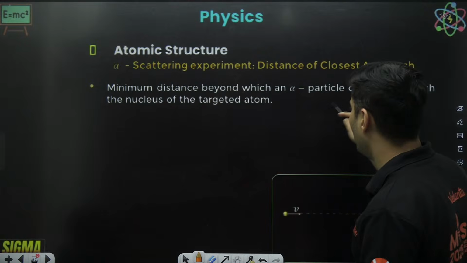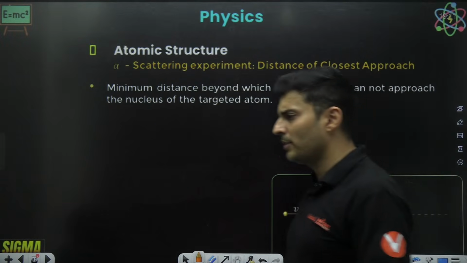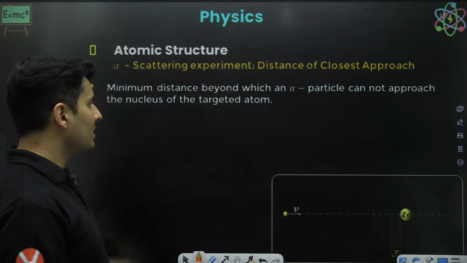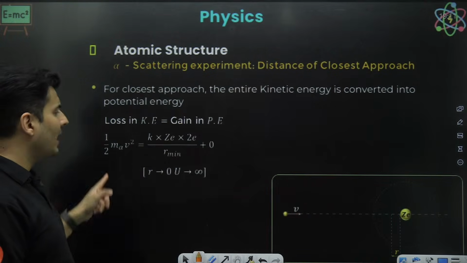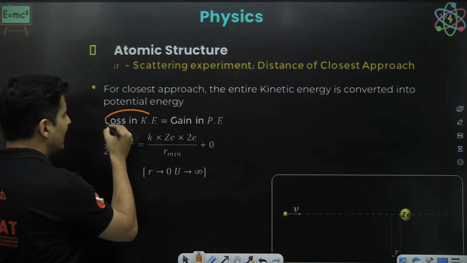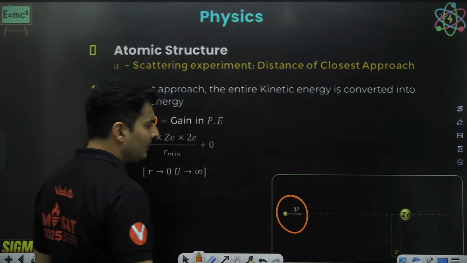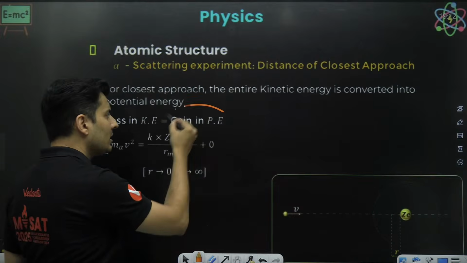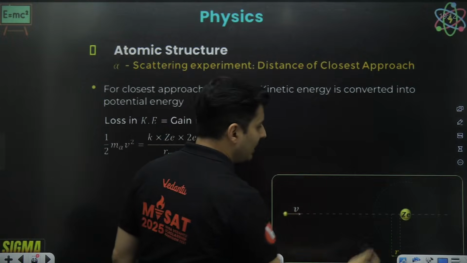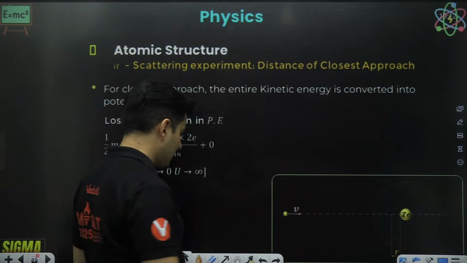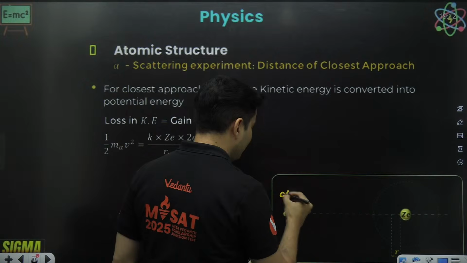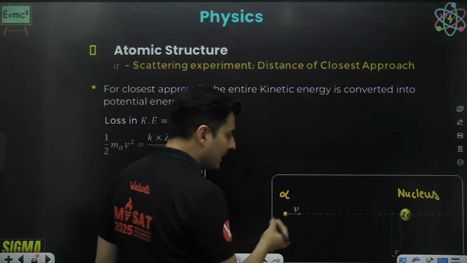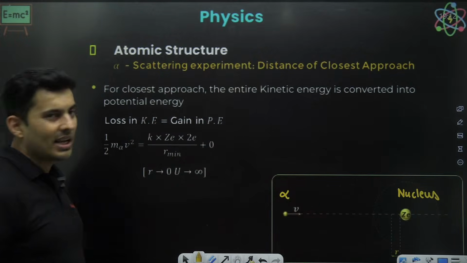So the minimum distance beyond which the alpha particle cannot approach, no matter what you do, is the minimum distance of approach, and that can be calculated by a simple formula. Whatever kinetic energy is there with the alpha particle will completely go into the potential energy between the alpha particle and the nucleus. So this was our alpha particle and this was our nucleus. All that kinetic energy will convert into potential energy.